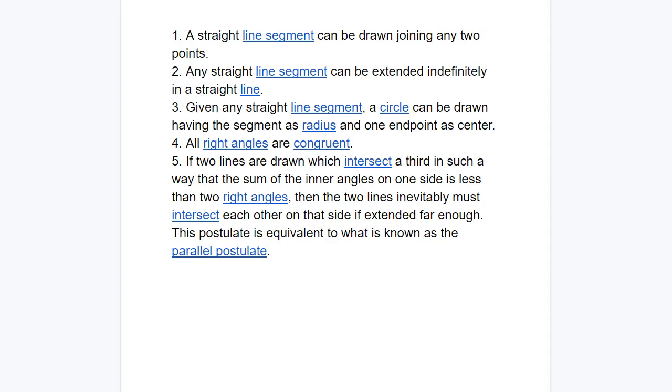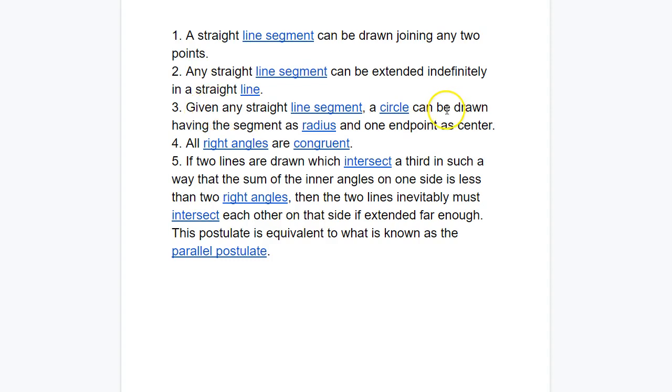These are the starting points, and everything else, angle side angle, the Pythagorean theorem, everything else he proved from these 5 things. Here are the postulates. A straight line segment can be drawn joining any 2 points. Any straight line segment can be extended indefinitely in a straight line. Remember, a line segment has 2 endpoints. A line goes on infinitely.